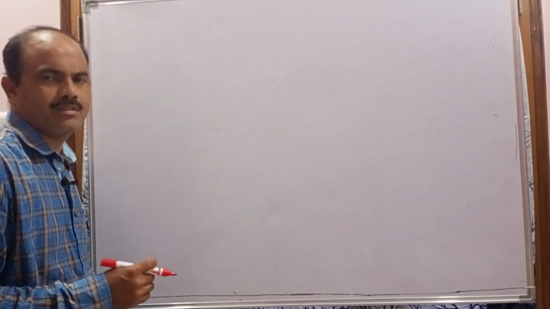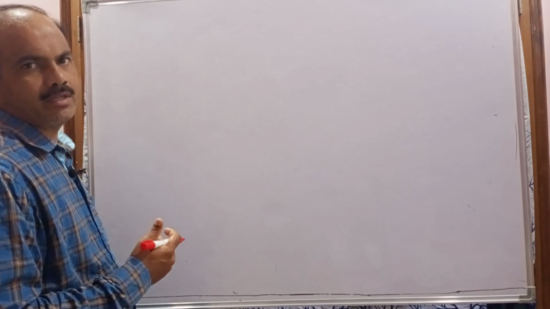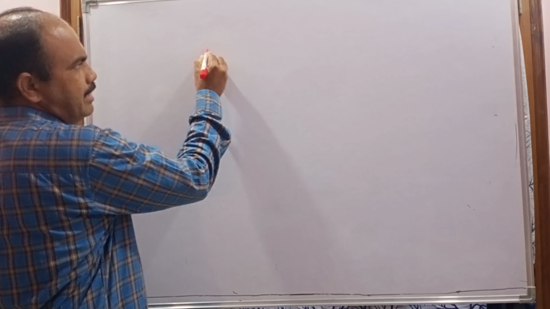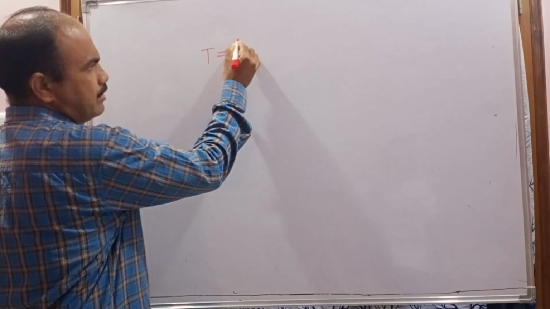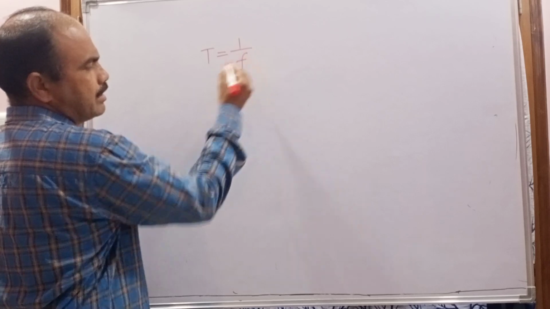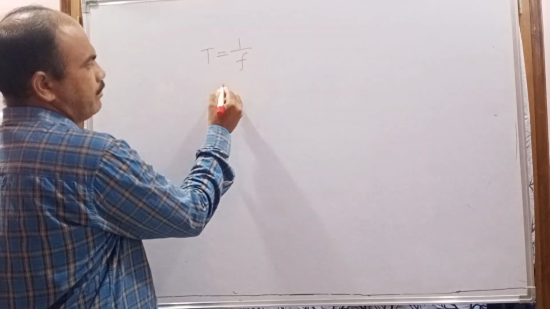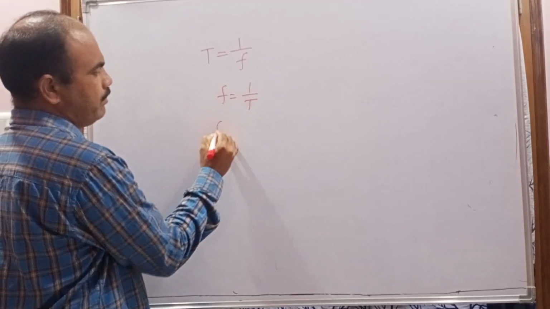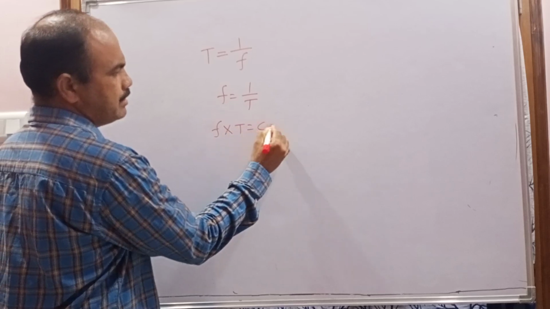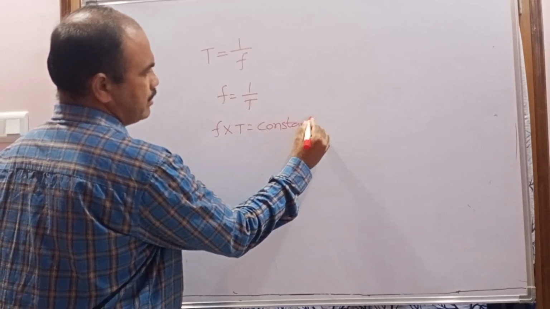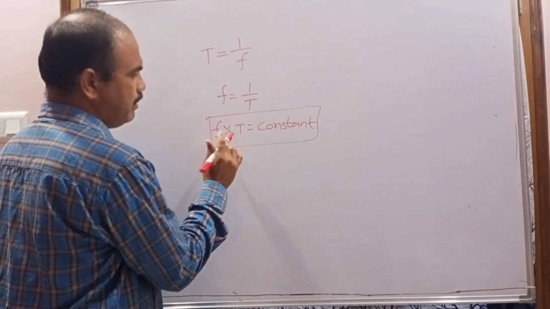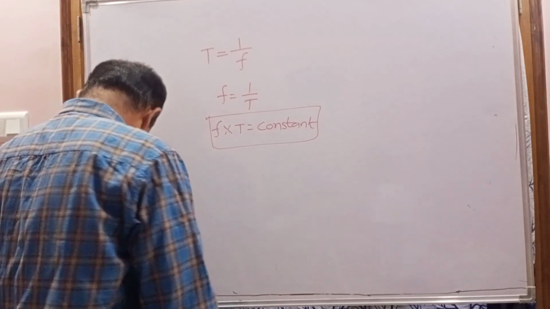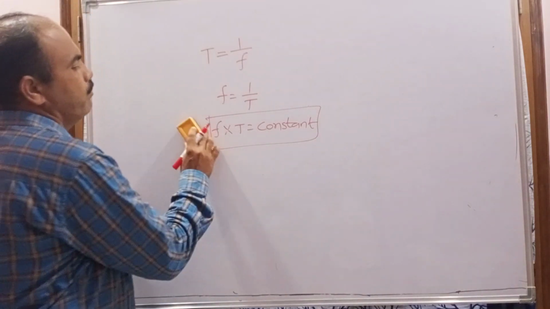Yesterday we discussed frequency and time period. So what is the relation between them? The time period is equal to 1 by frequency, or frequency is equal to 1 by time period, or the product of frequency and time period is always constant. So remember this formula: the product of frequency and time period is always constant. And next I am going to explain the wavelength.